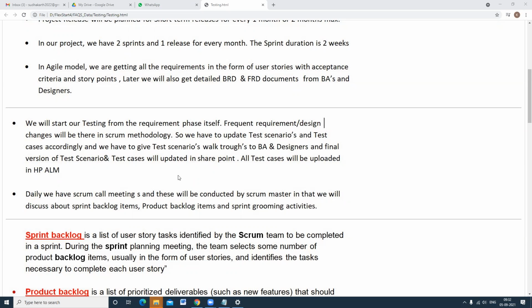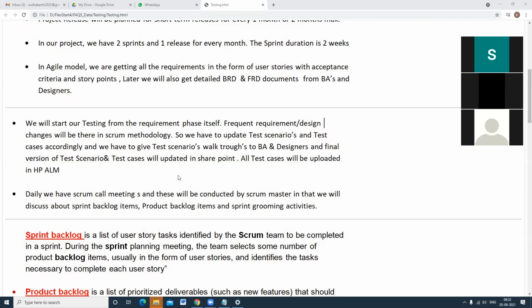All the BRD and FRD documents, you can copy and go through in your local system. They will give you all the system access and paths, and tell you from where you need to extract them.